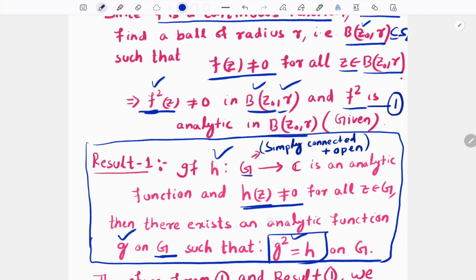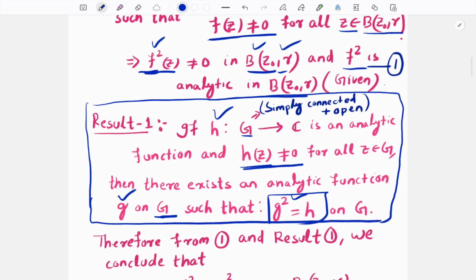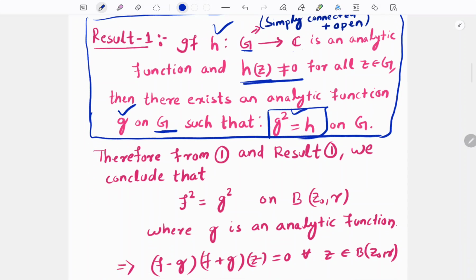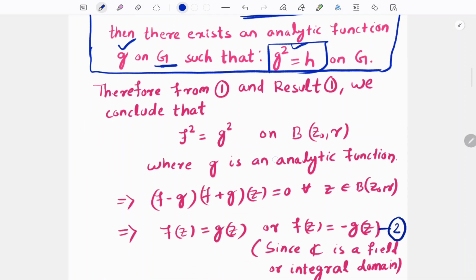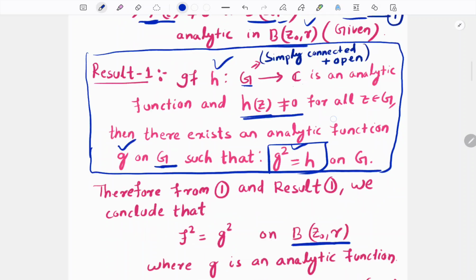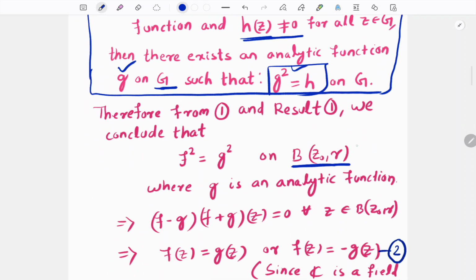Our H is non-zero, therefore we can simply apply this result 1 in equation 1. Then what we will get? We can find a g function which is analytic on this ball. We are not claiming this is true on the whole domain omega, because these assumptions are true on this ball. Therefore our result is true only on this ball, and this is sufficient for us.